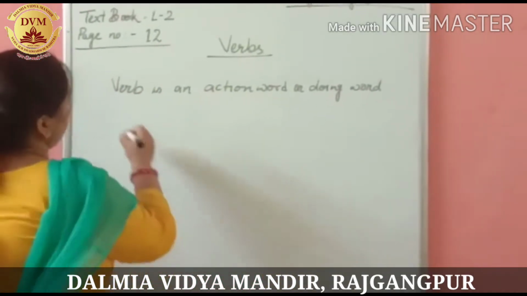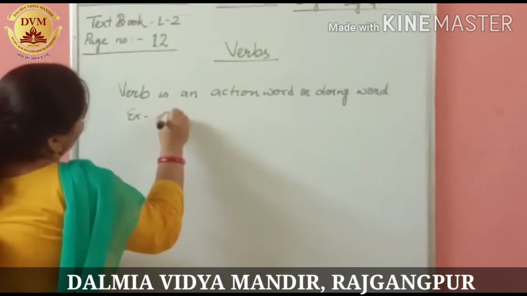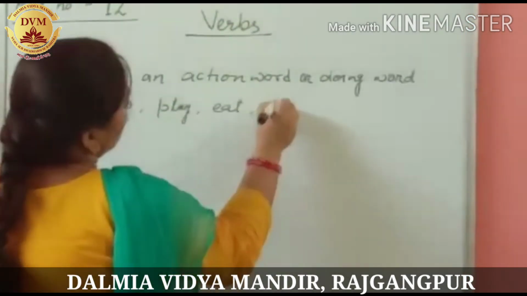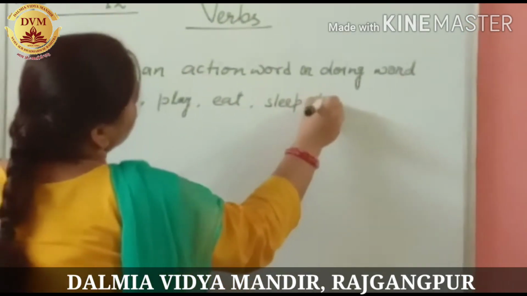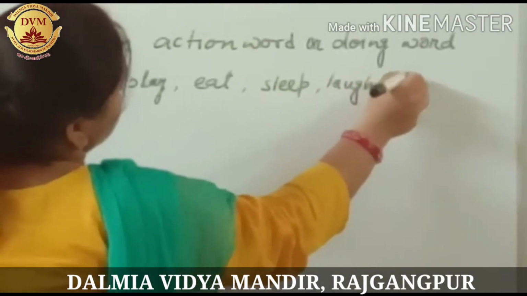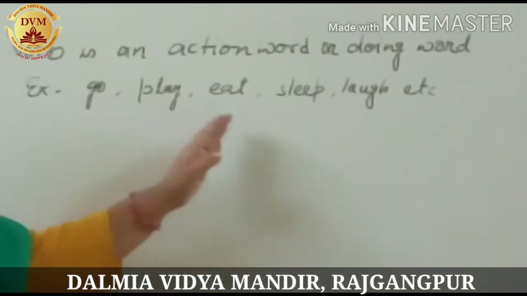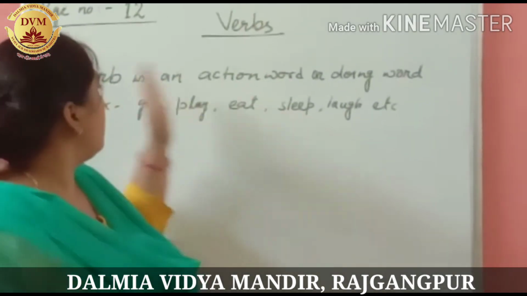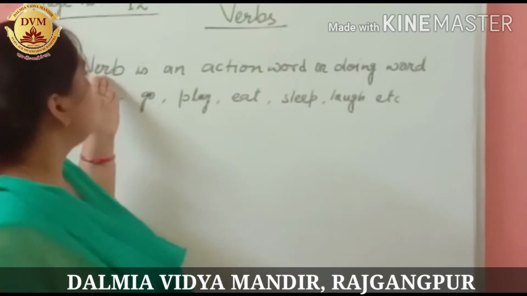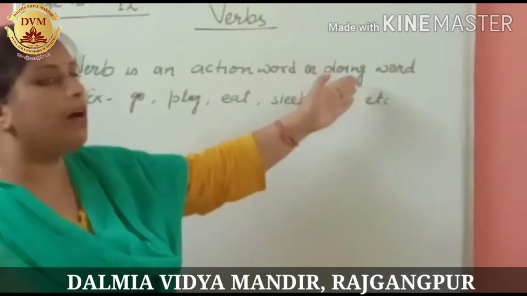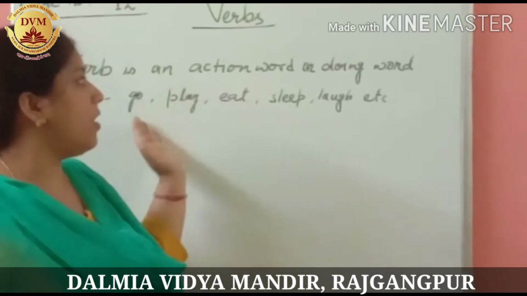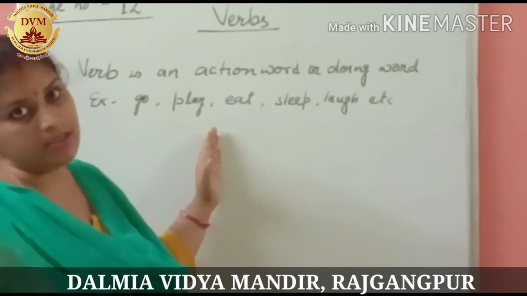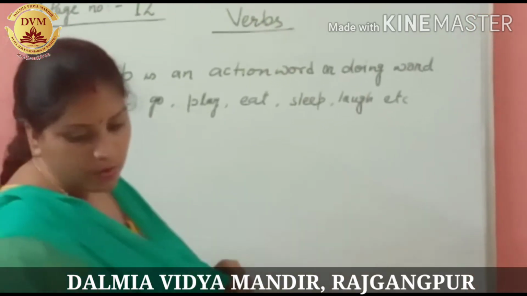Like examples: go, play, eat, sleep, laugh, etc. These all are action words. They are doing words. So, what did you understand here? Verb is an action word or doing word. These are doing words, or we can say action words, or we can say these are verbs also. Right? Now, see children, what we are going to read in this.